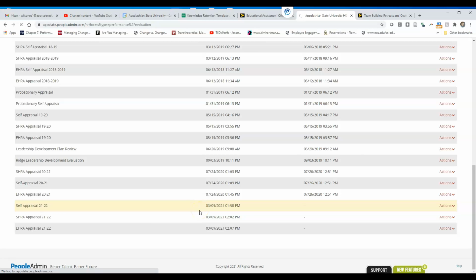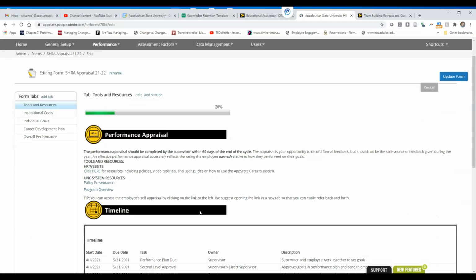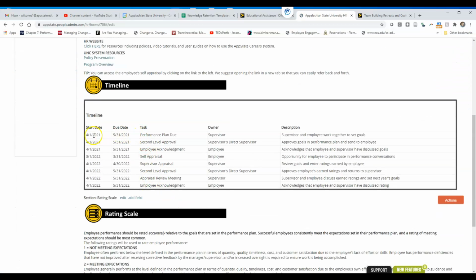And I have already made edits to the timeline, but that's one thing that you'll want to edit whenever you get in there each year, because you'll need to reflect the correct dates, obviously. So ours are already set up for this year.